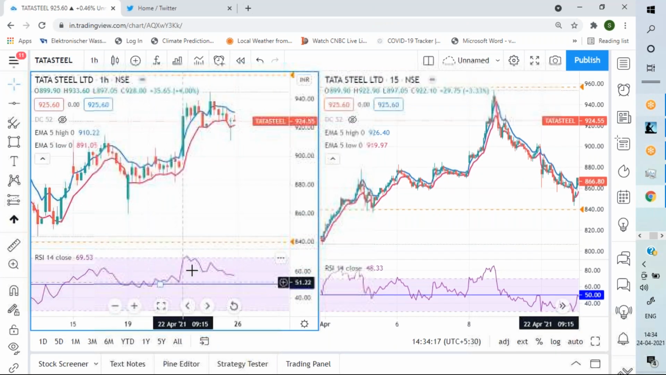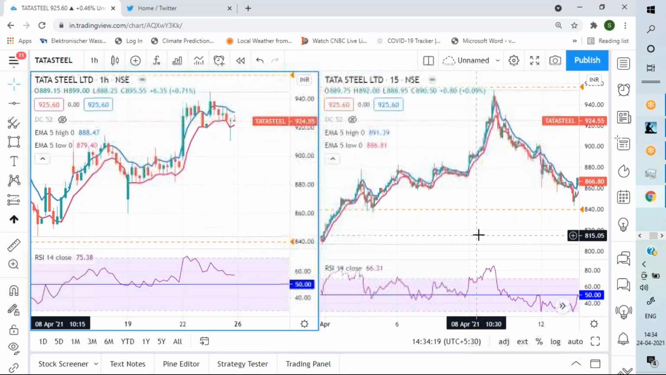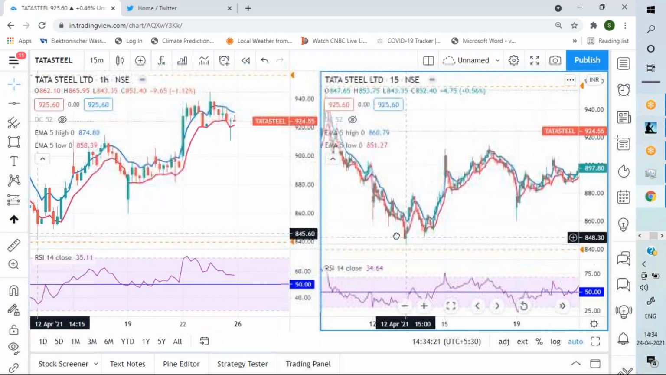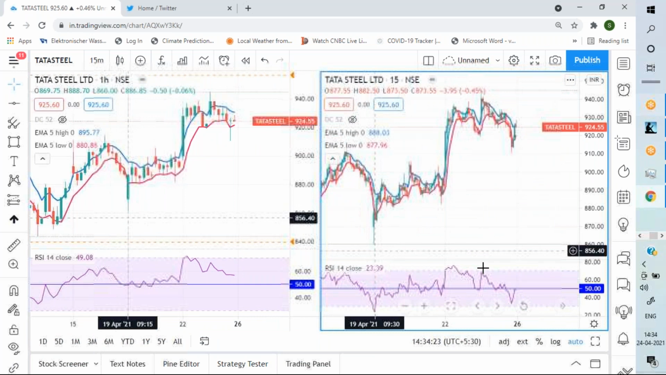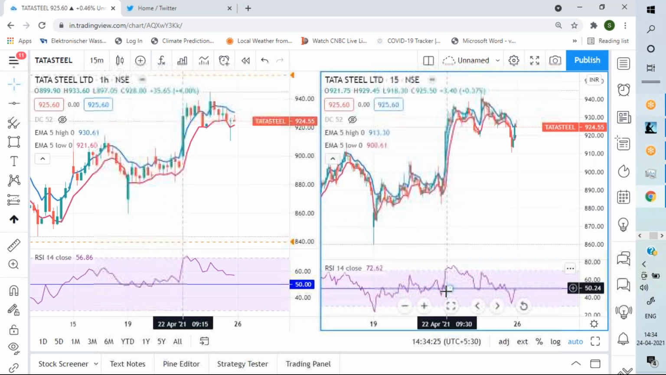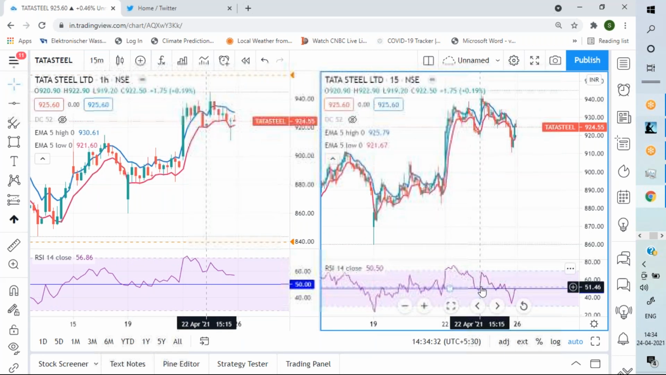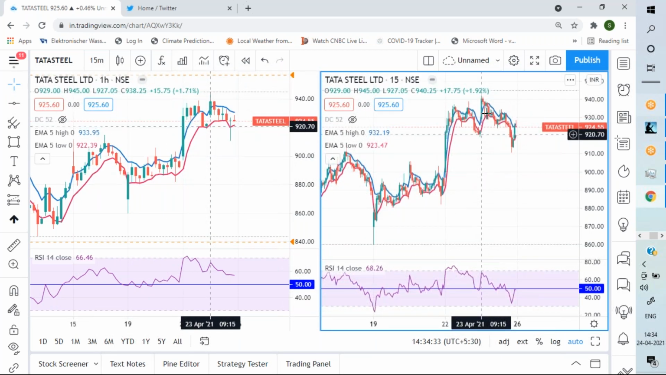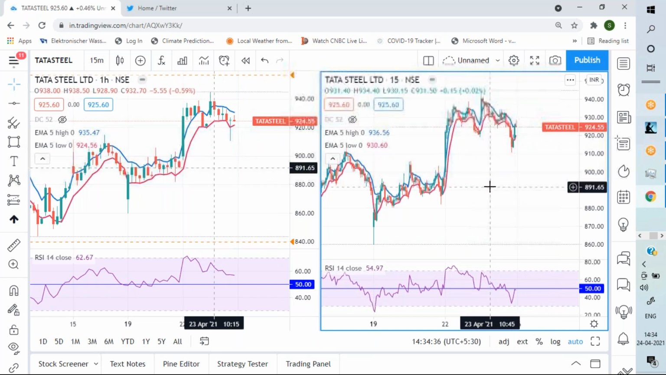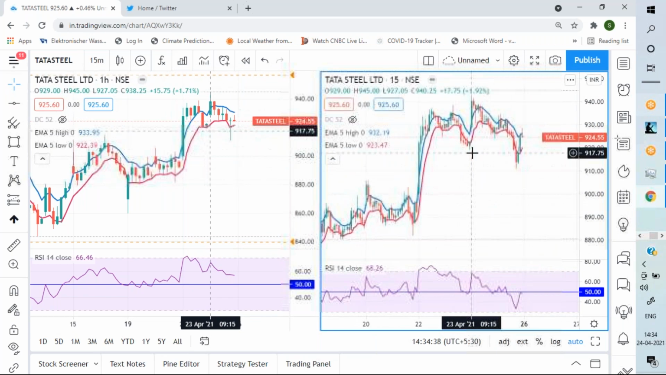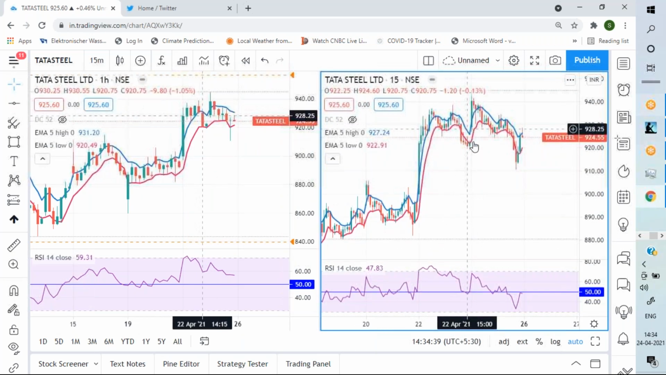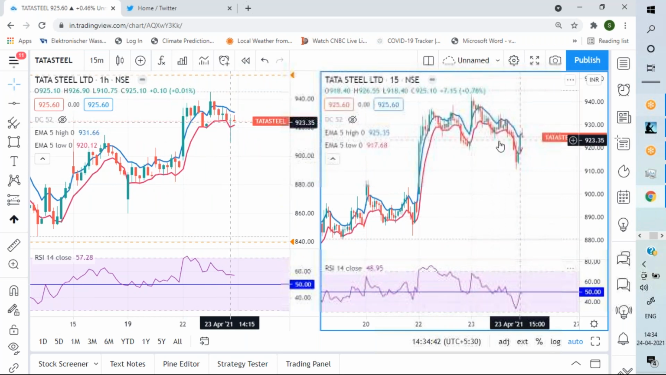Hourly chart of Tata Steel consistently staying above 50. Now, see, these are the opportunities. The moment it is staying above 50, these are the levels you can buy. Now, it had pulled back to this level, 1940. So with a high beta stock, this is very good. Again, pull back to this level.